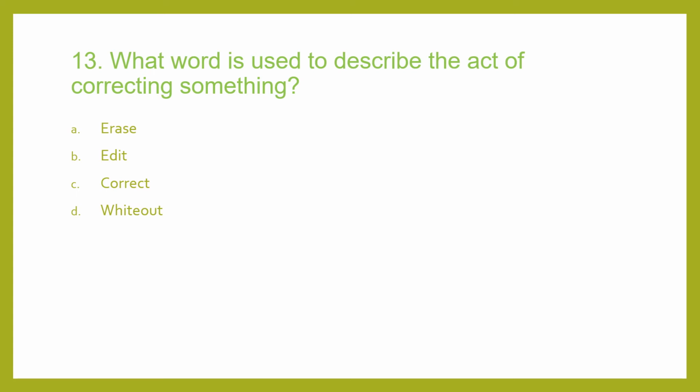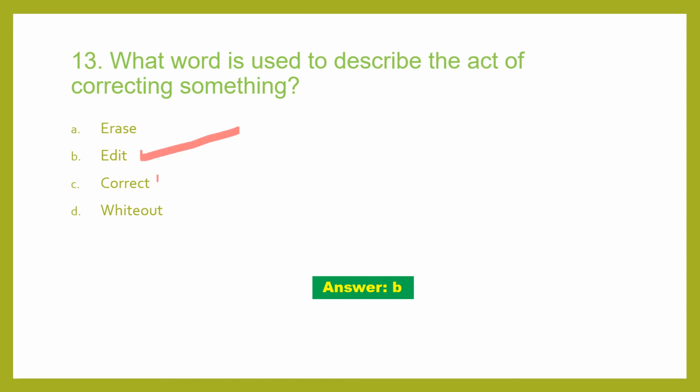In computer language I am speaking, not in English. In computers, if you want to correct something, which word are you going to use for describing it? So the correct answer will be edit. You have seen this option in your Word documents and all, edit. So it is used when you want to correct something.